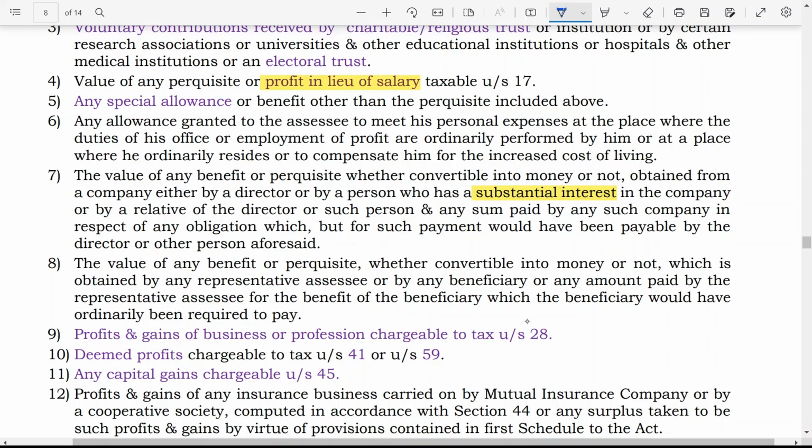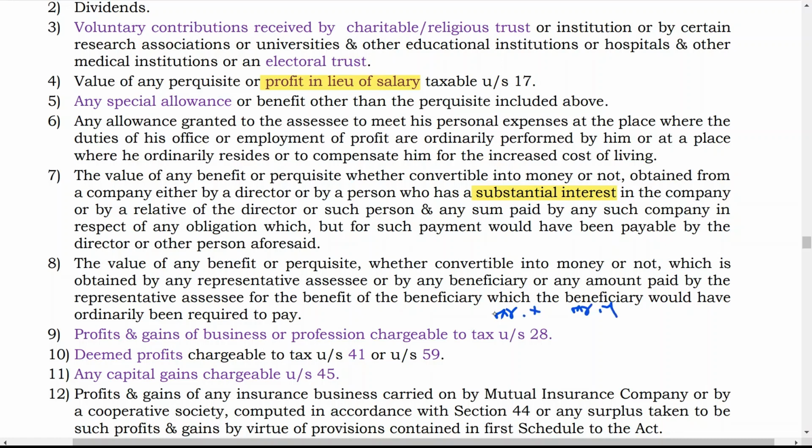Now, next one is the value of any benefit or perquisite, whether convertible into money or not, which is obtained by any representative assessee or by any beneficiary, or by any amount paid by the representative assessee for the benefit of the beneficiary, which the beneficiary would have ordinarily been required to pay. Like some amount is to be paid by Mr. X, but if it is paid by Mr. Y, in that case, it is considered as income of Mr. X.